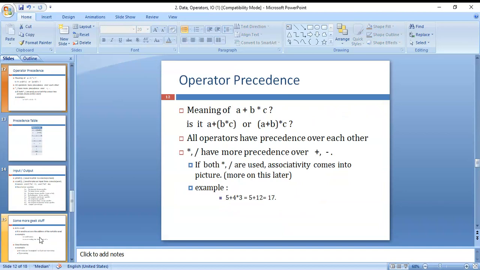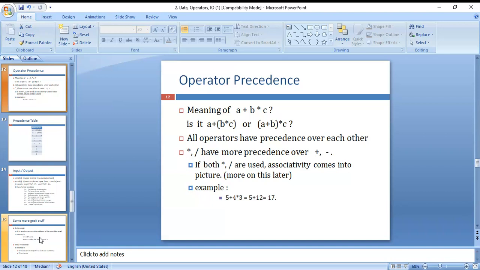Next here, operator precedence. Operator precedence is about arithmetic operators. In arithmetic operations there are different types of operators: addition, subtraction, multiplication and division. On those, which one can we use first?